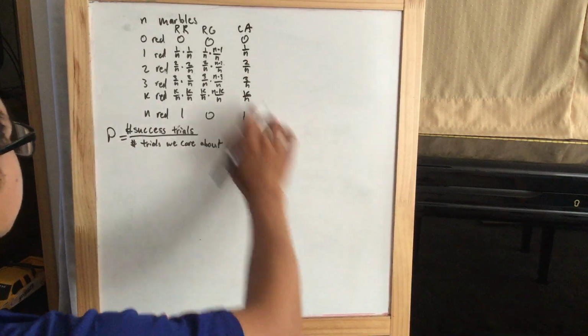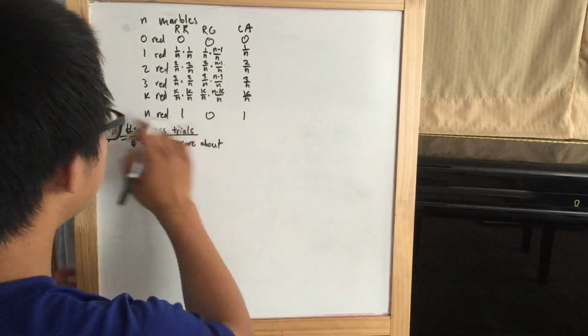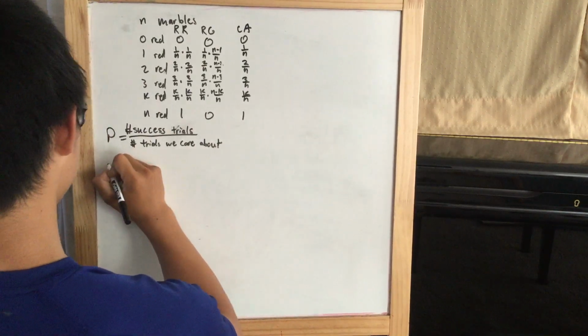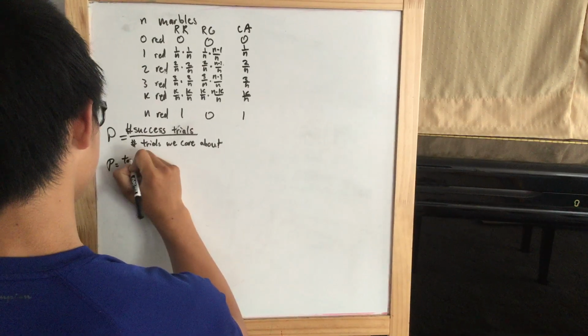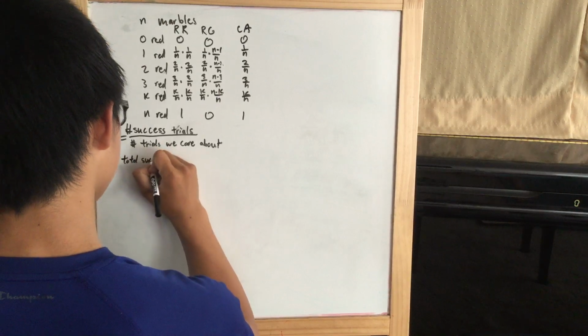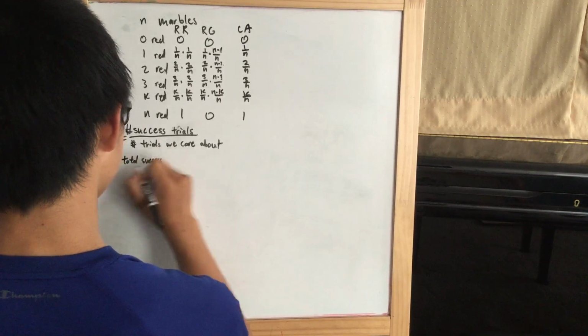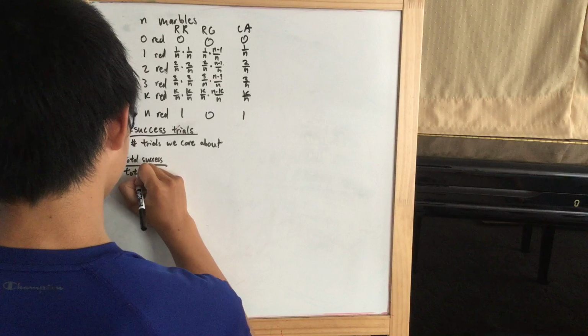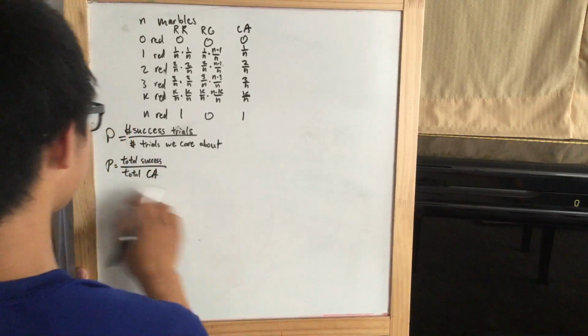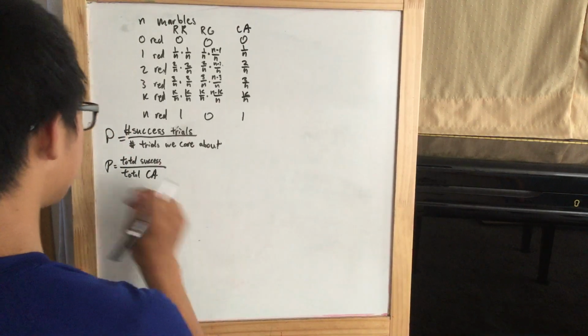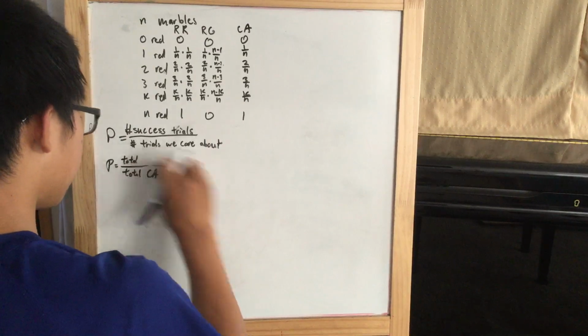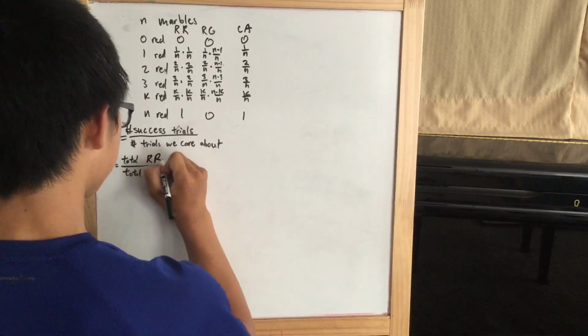So these are the trials for each color that we care about. So if we total these up, we'll get T, total success trials over total we care about. Success just means red, red, so we'll rewrite it as total red, red.